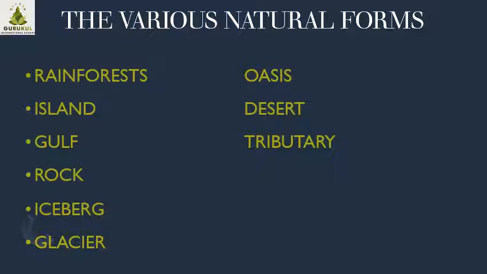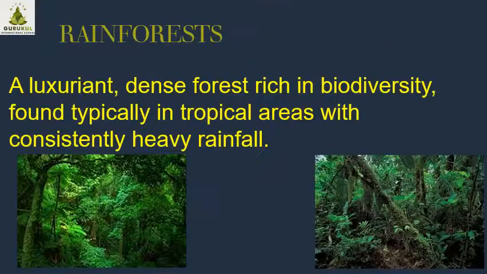Okay, let's see one by one with the images. Now first is rainforests. Rainforests means the area, the location on the earth where maximum rainfall is received. Obviously, when there is more rainfall, there will be more greenery or more growth of trees.